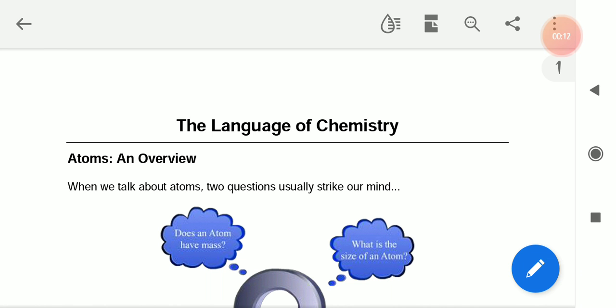Now, first of all, what is chemistry? Chemistry is a branch of science that deals with the characteristics and composition of all materials. Chemicals are everywhere, you know this one. Some chemicals are useful and to us some are harmful. In order to know them, we need to understand the fundamentals of chemistry.